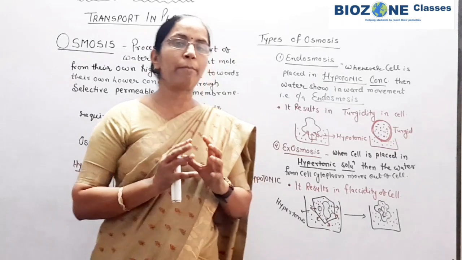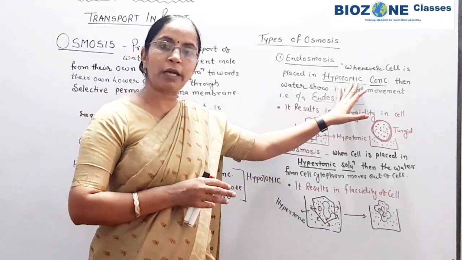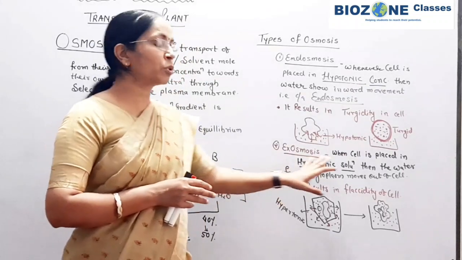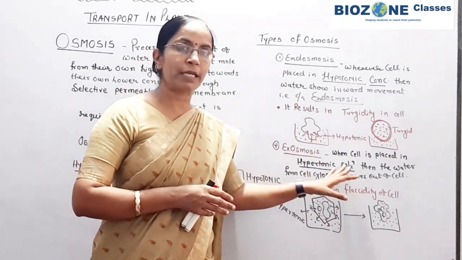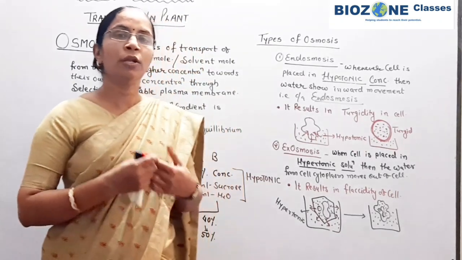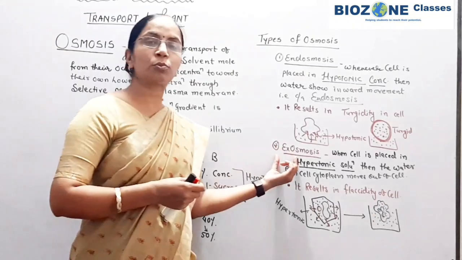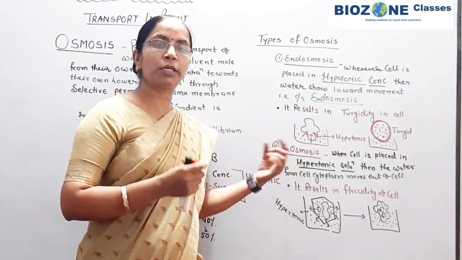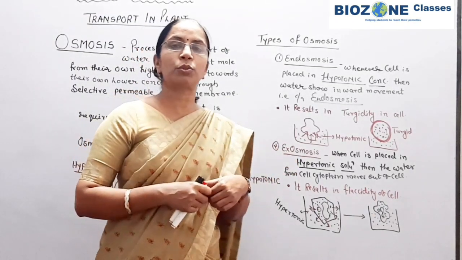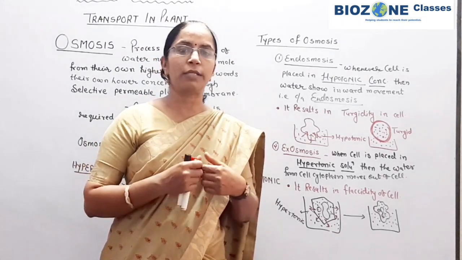So one main important thing to remember: endosmosis takes place in hypotonic concentration and exosmosis predominantly takes place in hypertonic solution or hypertonic concentration. Now we come towards plasmolysis, because exosmosis is the type of osmosis which is predominantly associated with one unique phenomenon called plasmolysis.